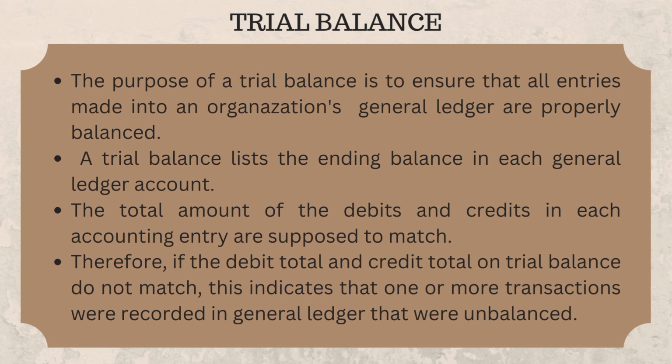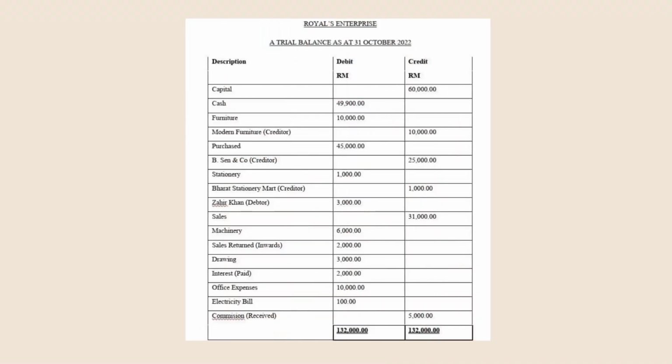Therefore, if the debit total and credit total on the trial balance do not match, this indicates that one or more transactions were recorded in the general ledger that were unbalanced. Here I would like to show that our trial balance on the debit and credit side is balanced, which is 132,000 ringgit Malaysia.